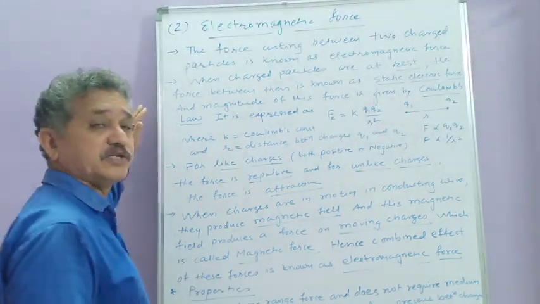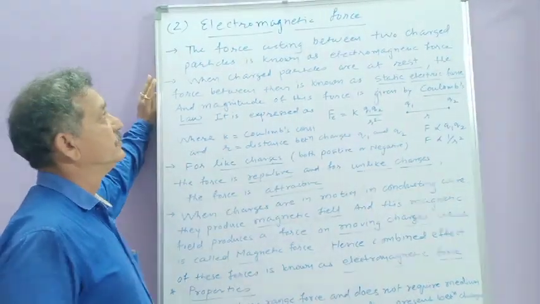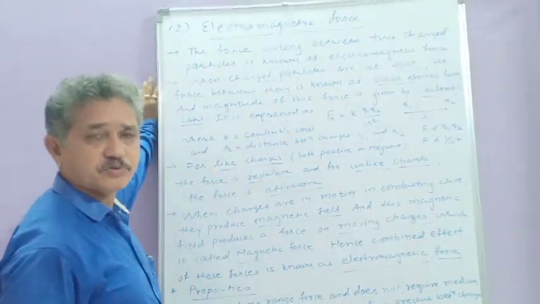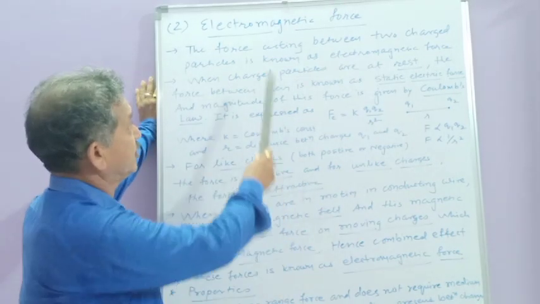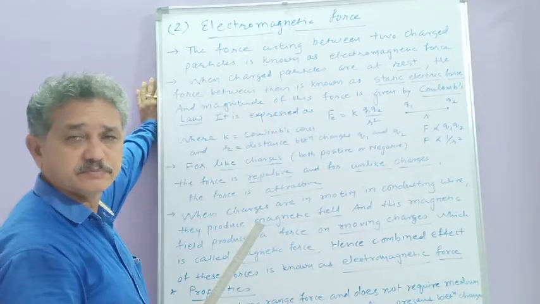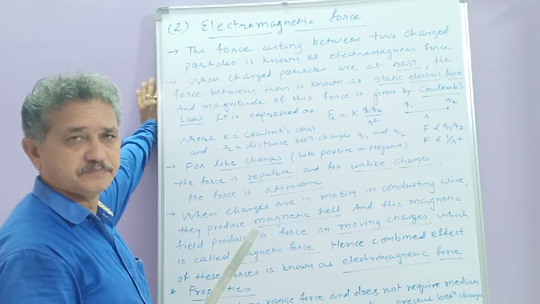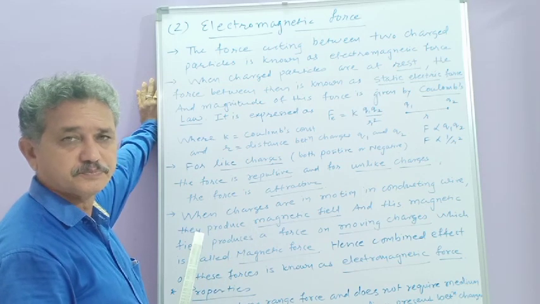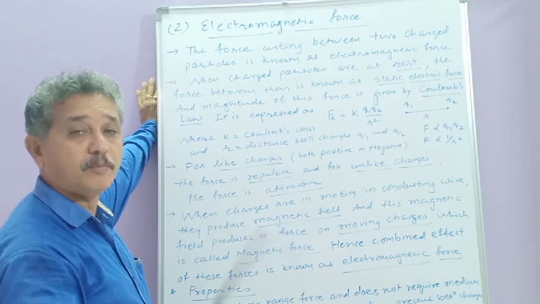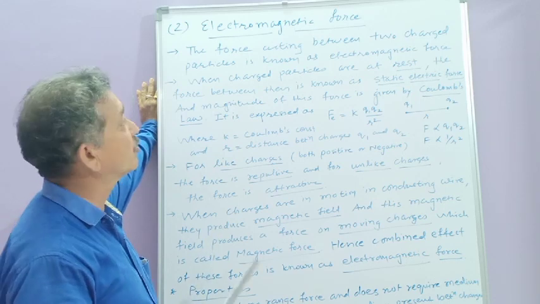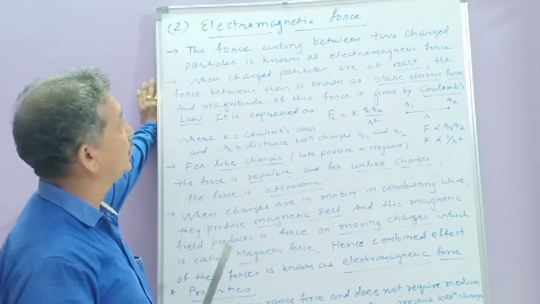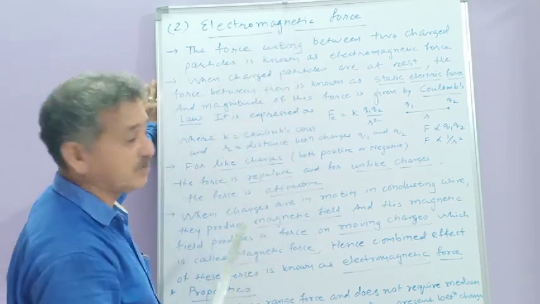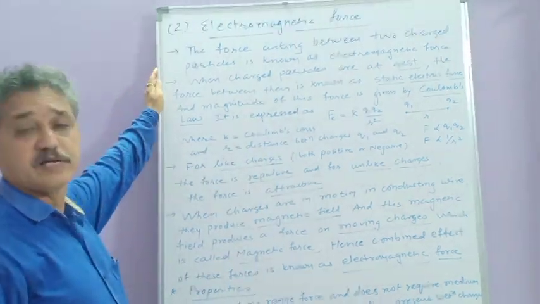Now let us see the next important force. It is the electromagnetic force. Actually, it is a combination of two forces. One is electric force, another is magnetic force. But these two forces are commonly known as electromagnetic force. So what is the electromagnetic force?